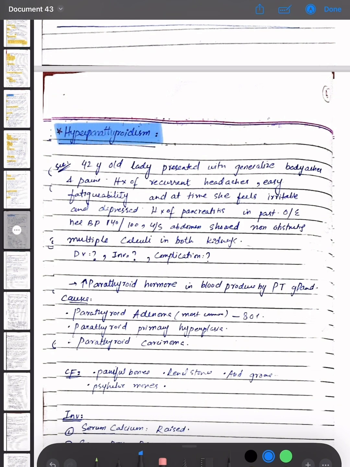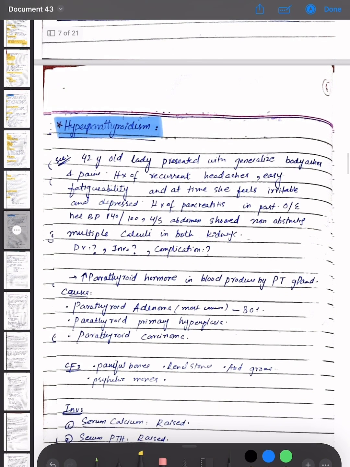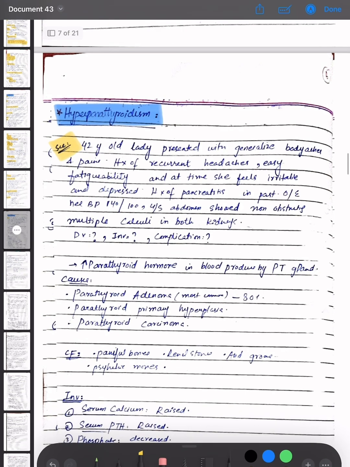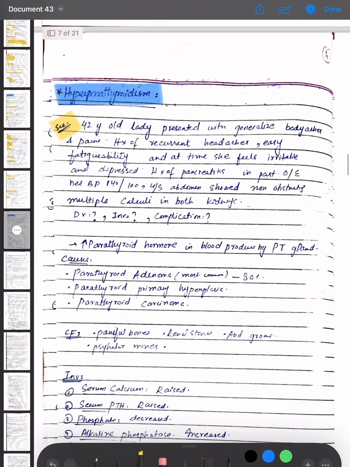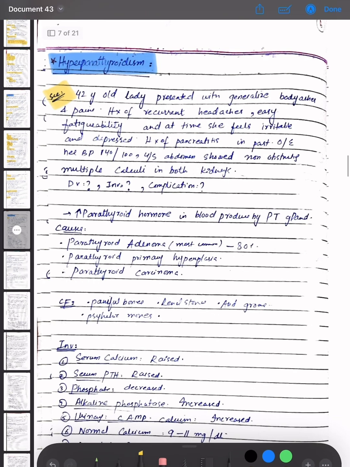We are having a scenario that states that a 42-year-old lady presented with generalized body aches and pains, history of recurrent headaches, and easy fatigability. At times she feels irritable and depressed, with a history of pancreatitis in the past. On examination her BP is 140 by 100, and ultrasound abdomen showed non-obstructing multiple calculi in both kidneys. So what is the diagnosis, investigation and the complication?